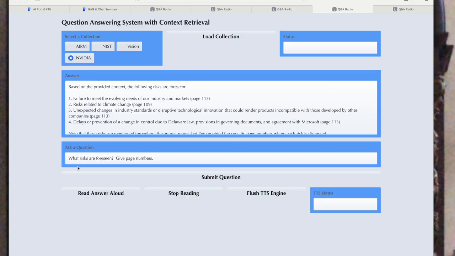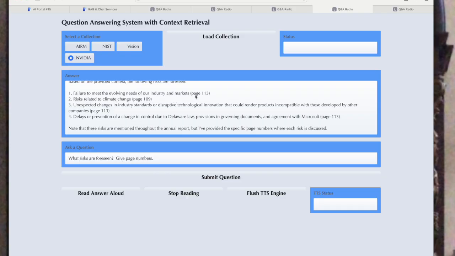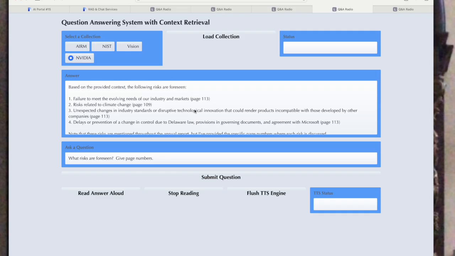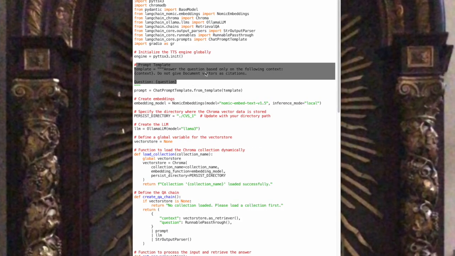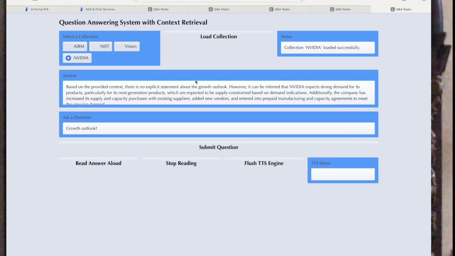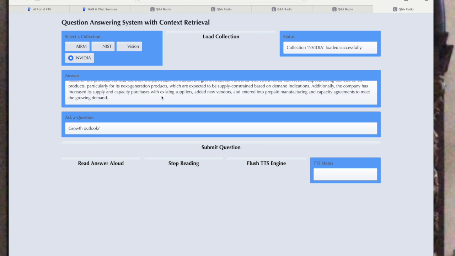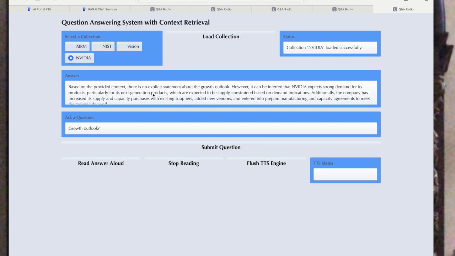What risks are foreseen? Give the page numbers. Here again, we get page numbers, slightly related query to the previous one, but we don't have any document IDs, and that's what we want. And then over here is the growth outlook. We didn't ask for any page numbers. We just said do not give it document IDs. So as we build trust in these systems, we can free ourselves from having the page numbers, but it's nice to have these page numbers available.